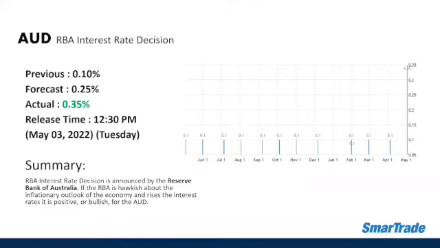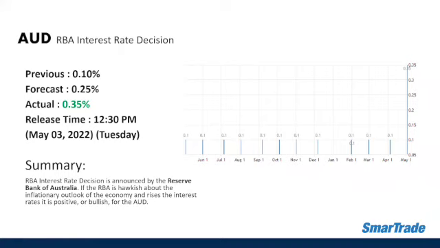So the actual data was 0.35%. So obviously they've had their interest rate hike yesterday. This 0.35%, the RBA, it's actually their first interest rate decision since 2010. And also the Central Bank of Australia said that the economy had proven to be resilient while the inflation had to pick up more quickly.